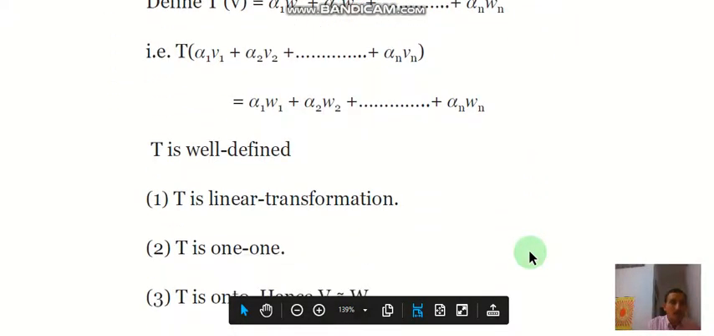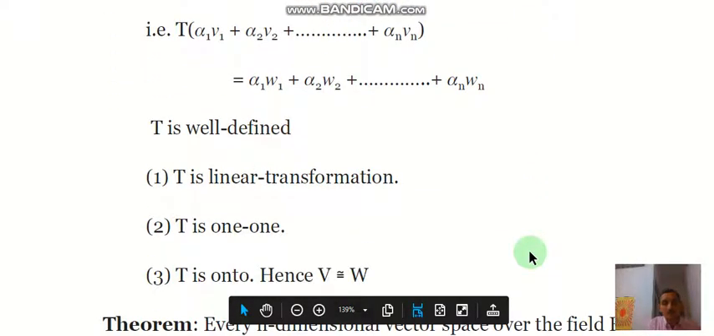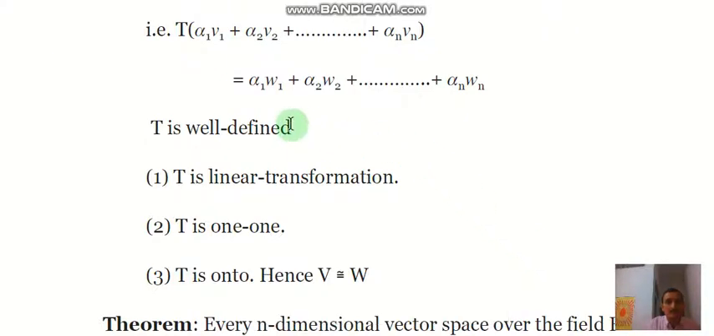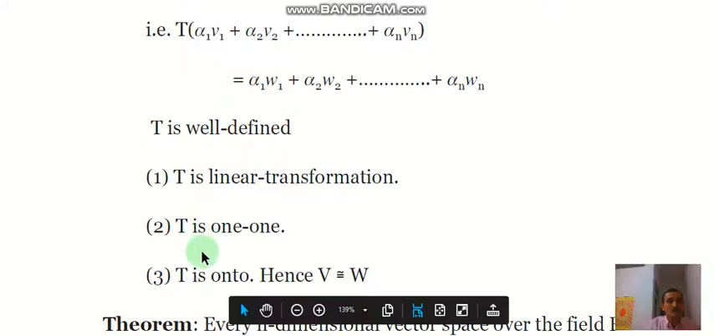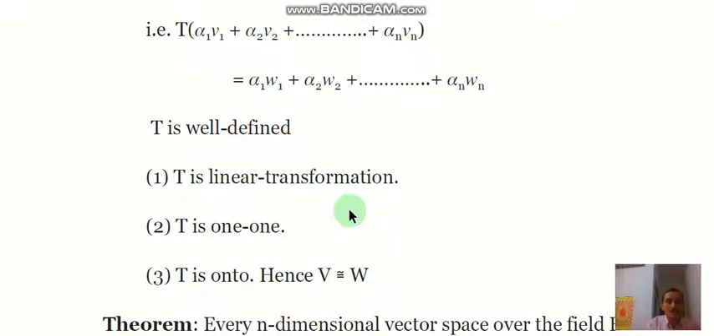Then one can easily verify. This I leave for students to verify themselves: first, T is well defined; second, T is a linear transformation; and T is one-one and T is onto. After verifying that this is a linear transformation, one-one, onto and well defined, we obtain that V is isomorphic to W.